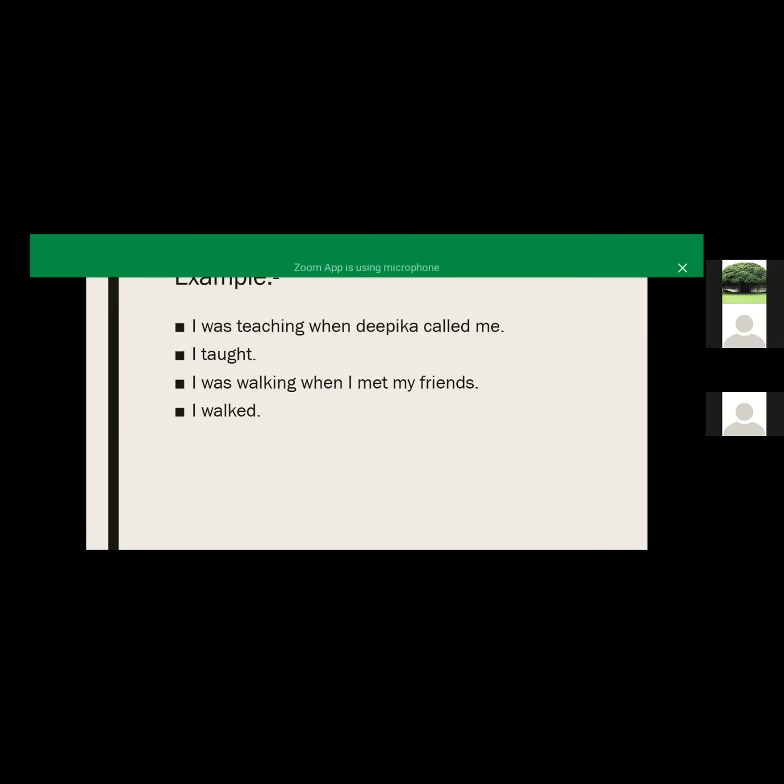I think there is an issue in the first and third because I was teaching when Deepika called me. One is continuous tense and the second is past tense. And in the second sentence, "When did Deepika call me?", I think there should be "did" because in the second sentence we are talking about interrogative. No, I think I am confused. So you can continue. Second is incorrect.